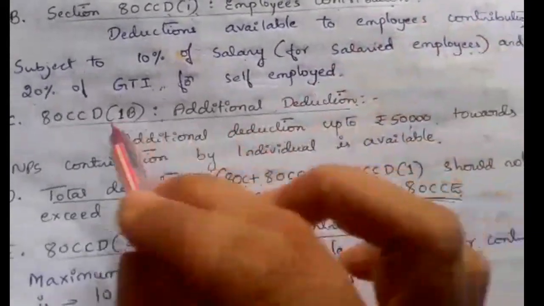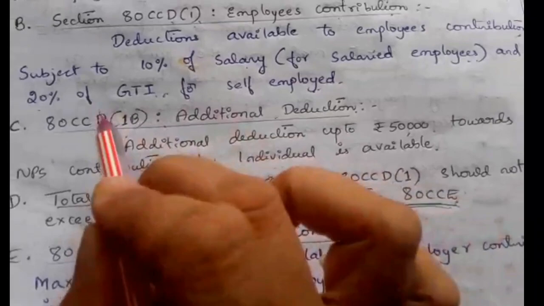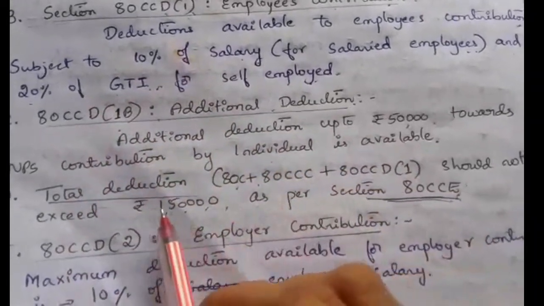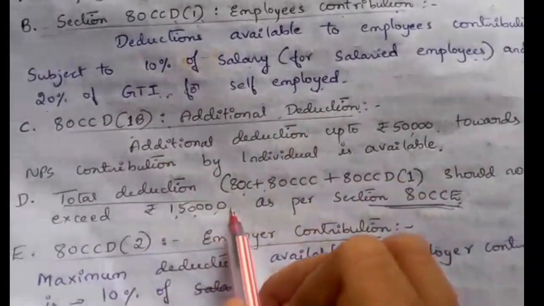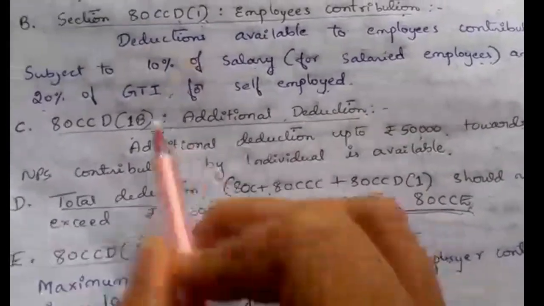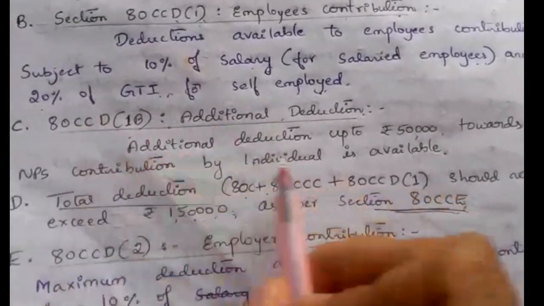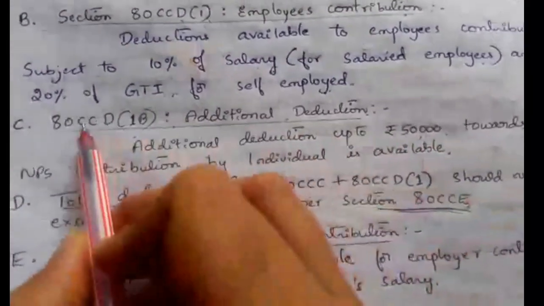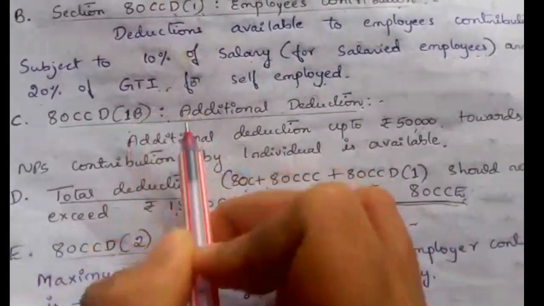An additional 50,000 deduction can be claimed: after the 1,50,000, he can additionally claim up to 50,000 under Section 80CCD1B.